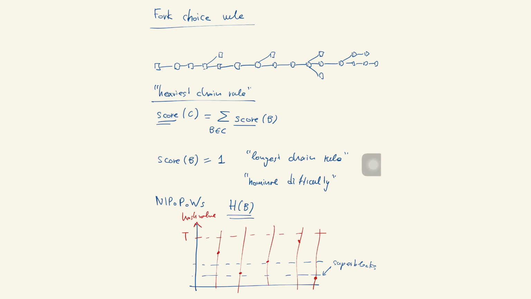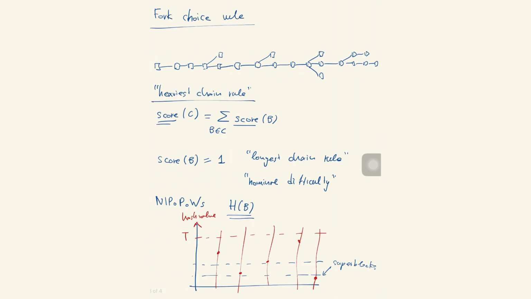And in Nipopows, we use it to make this highway of blockchains in order to make super light clients. And this is something that Ergo also employs. Here we will use this idea to actually score the chains in a different fashion. Okay, so let me write down exactly what the scoring algorithm is.